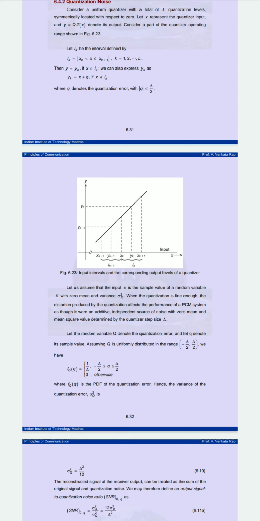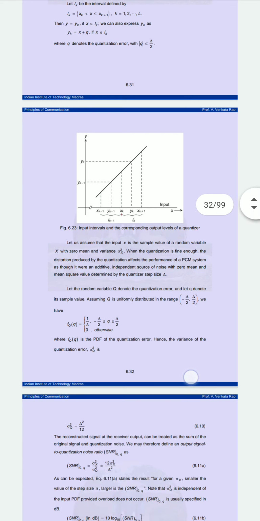If we consider the quantization error between two levels, that is delta by 2. Let the random variable q denote the quantization error, and we denote q as its sample value. We assume q is uniformly distributed in the range minus delta by 2 up to plus delta by 2.